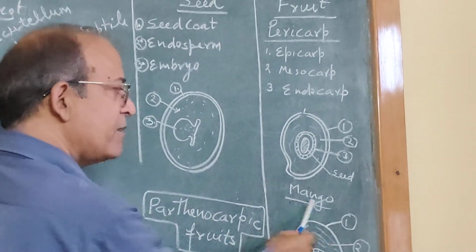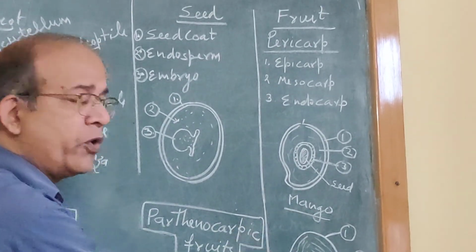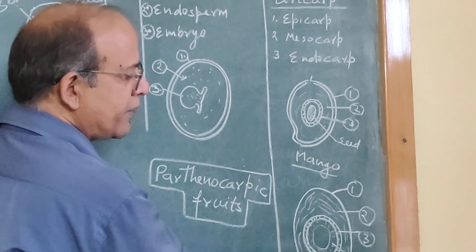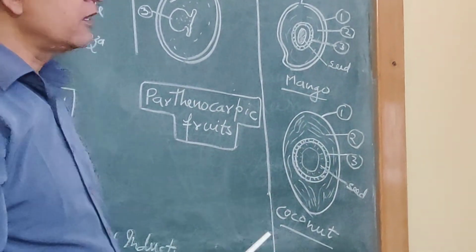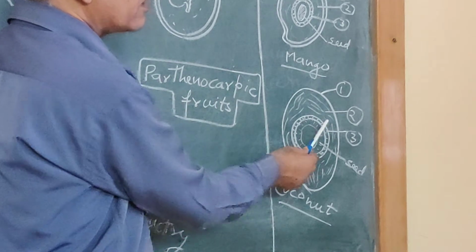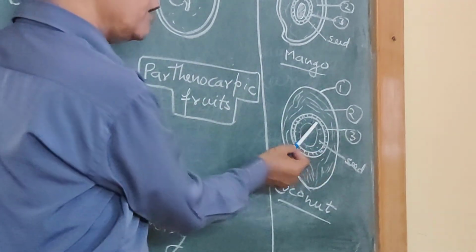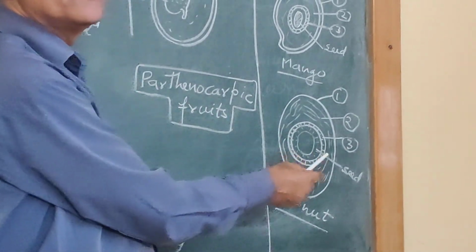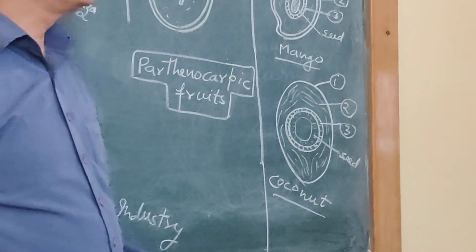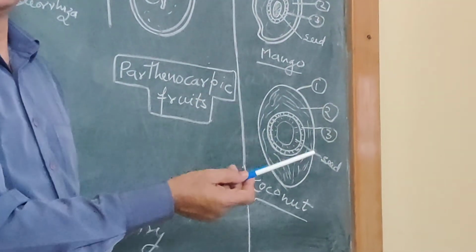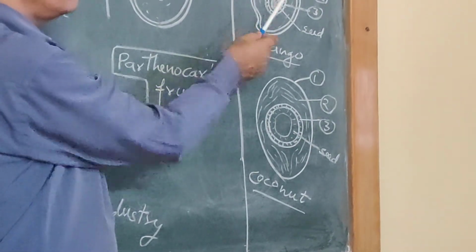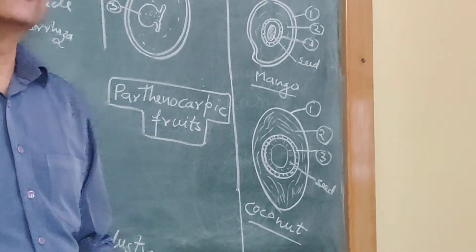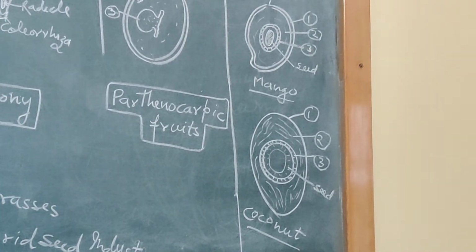Inside it is seed. Same in case of coconut. You can see this is the whole coconut, complete coconut. The outer peel is epicarp. This fibrous tissue, dry fibers, thread-like structures, is mesocarp, and very hard stony structure is endocarp. Inside the endocarp, that white part which is edible, this is the seed. So these both are fruits, but in mango the edible portion is mesocarp, whereas in coconut the edible portion is its endosperm or seed. So in different fruits, different parts are edible.